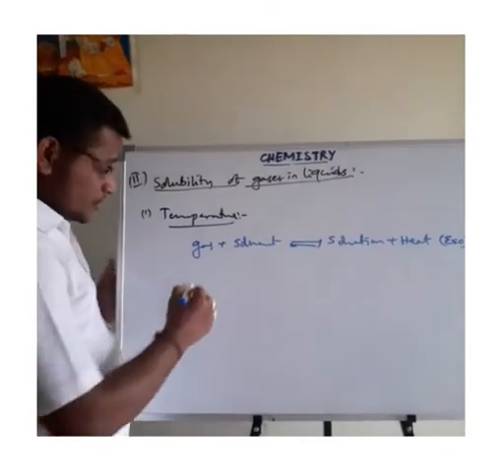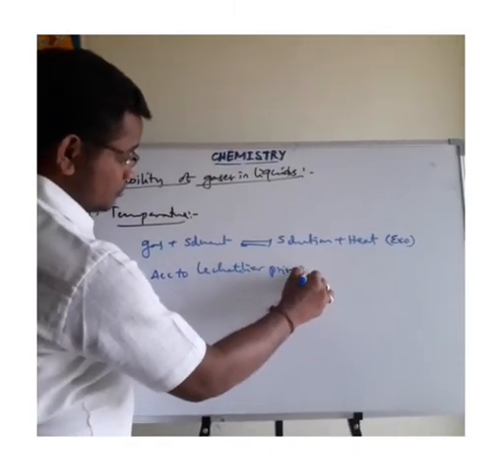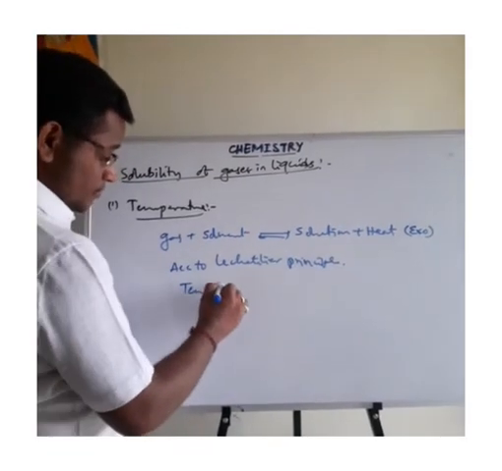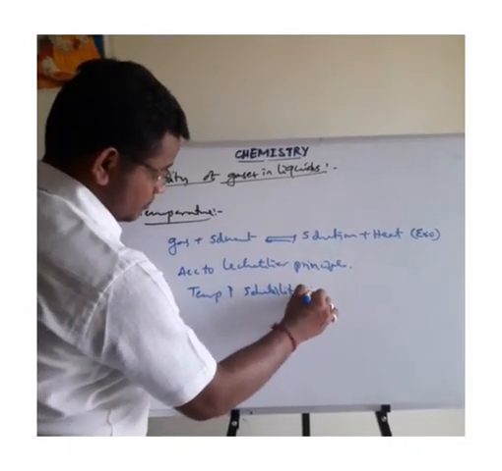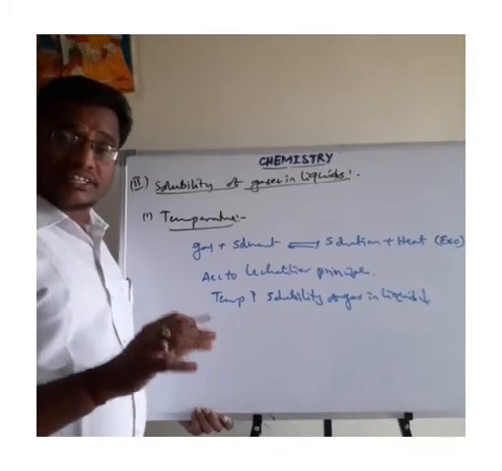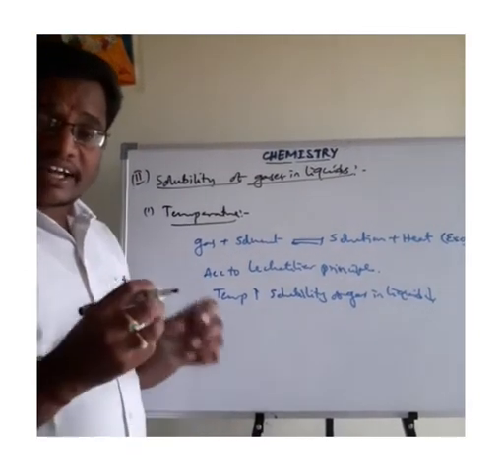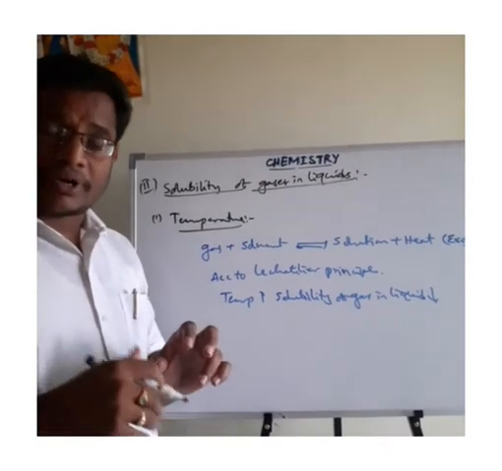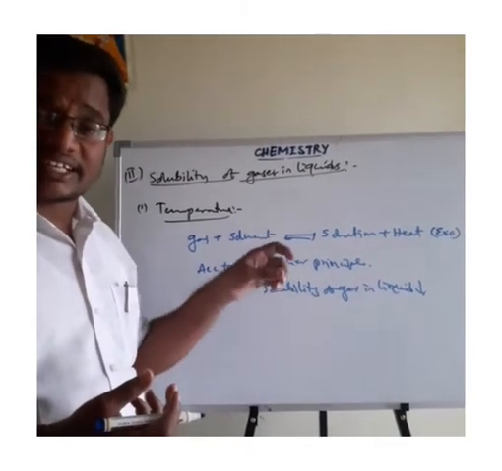So for the exothermic process, according to the Le Chatelier principle, if the temperature increases, the solubility of gas in liquid decreases. Why does the solubility of the gas in liquid decrease when temperature increases? Because if the temperature increases, the gas particles are usually expelled out from the liquid. That's why the solubility of the gases in the liquid is decreased with increasing temperature.